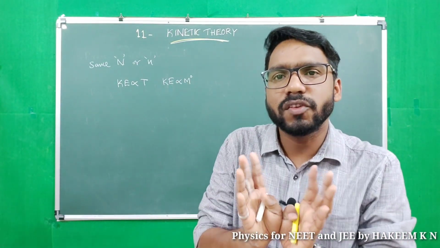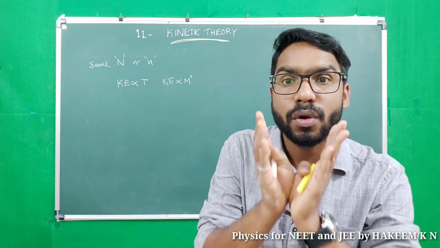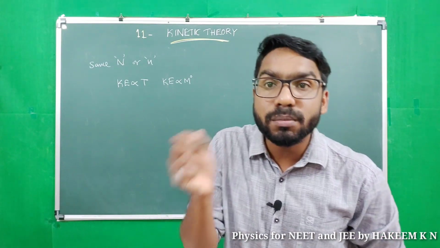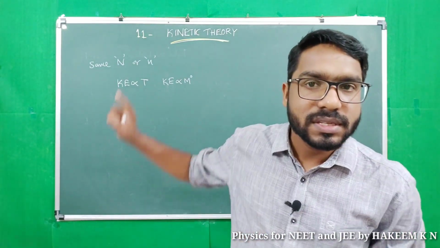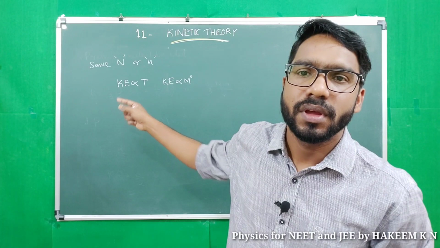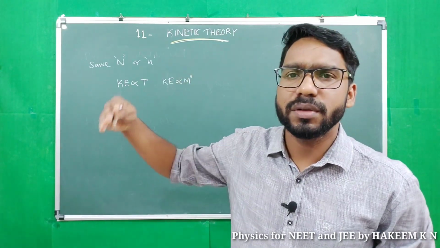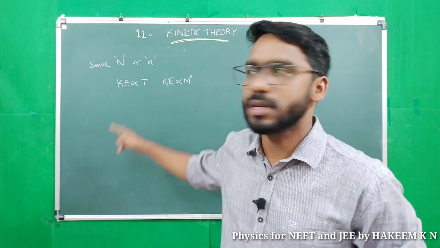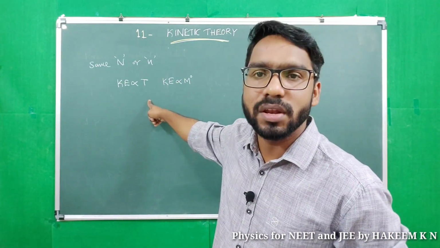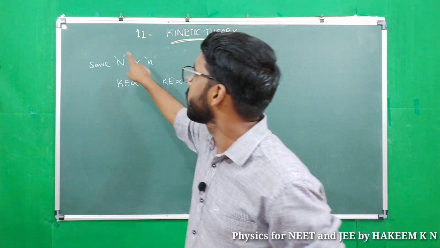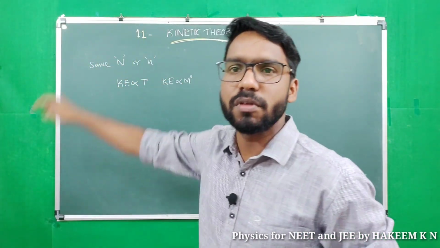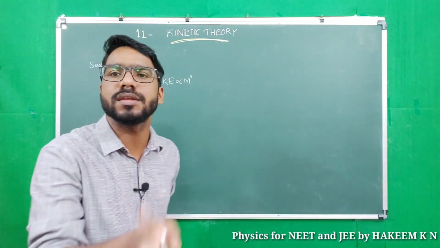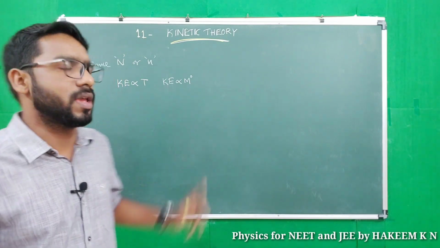That means at room temperature, 1 mole of oxygen gas and 1 mole of hydrogen gas possess the same kinetic energy. At room temperature, 100 moles of nitrogen gas and 100 moles of helium gas possess the same kinetic energy. If the temperature is the same, then for the same number of moles or the same number of molecules, kinetic energy is the same, and kinetic energy is independent of the mass of the gas.